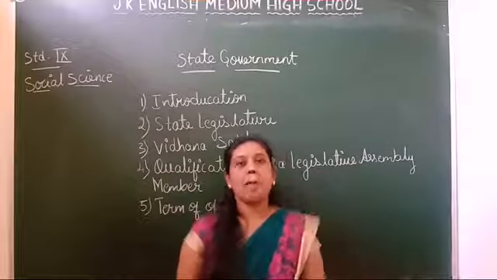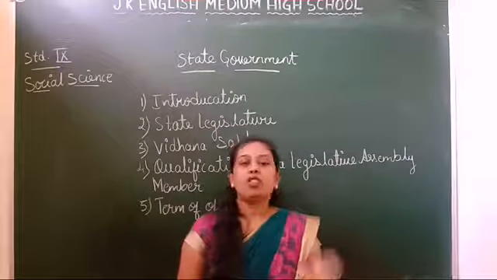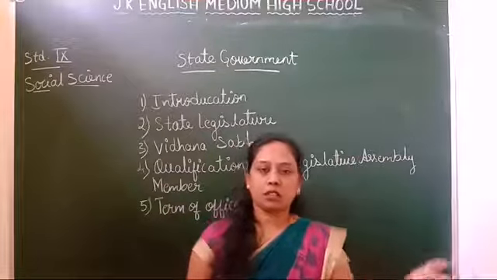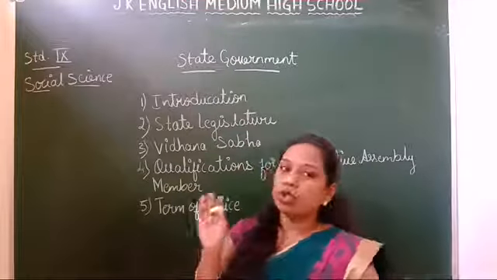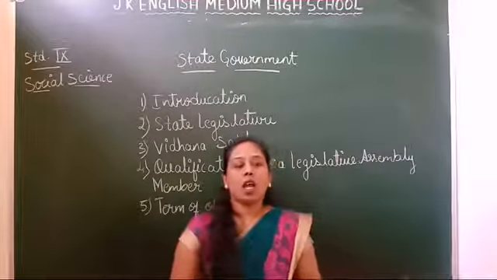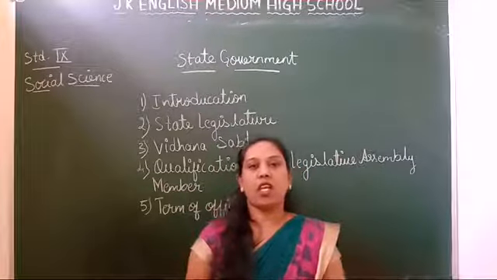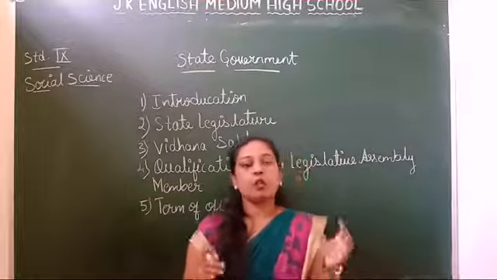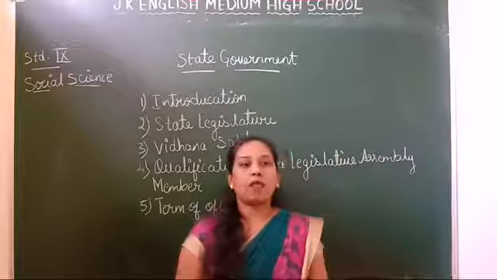Unsound mind means he should be mentally strong. He should not be an insolvent. Insolvent means he shouldn't be in any kind of debt. He should possess all the qualifications as decided by the parliament from time to time.